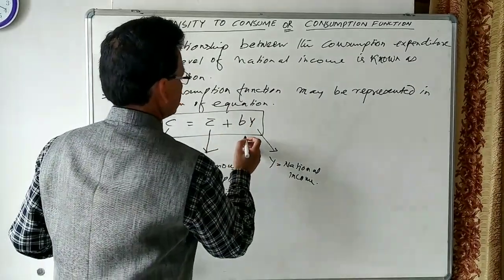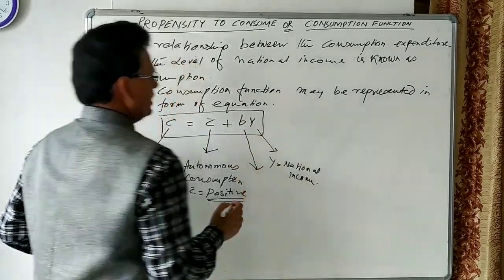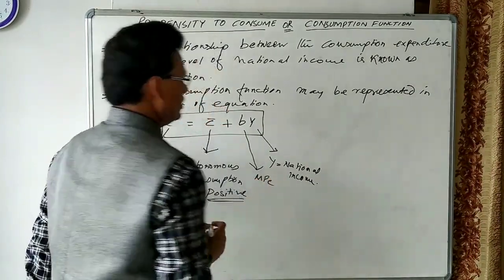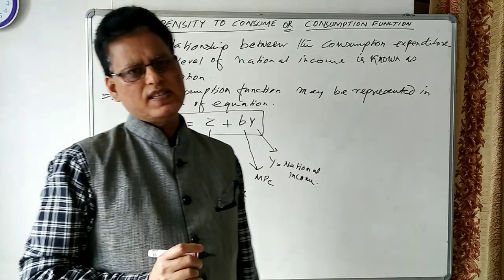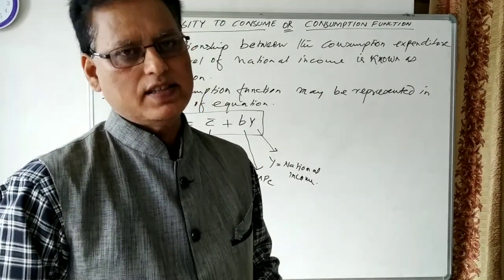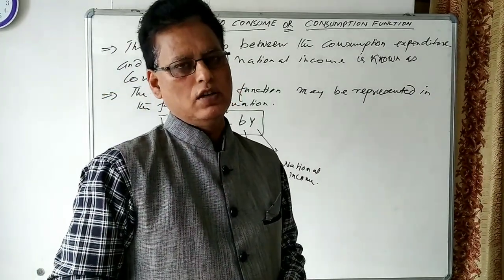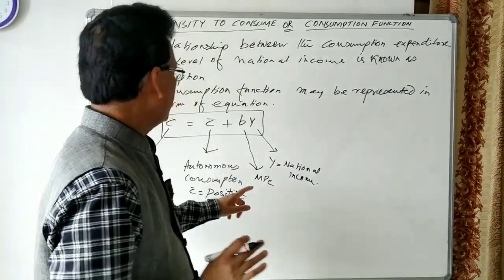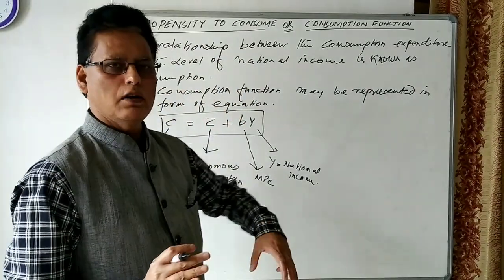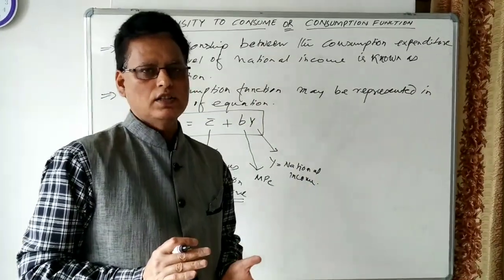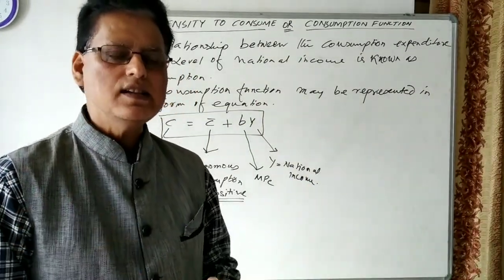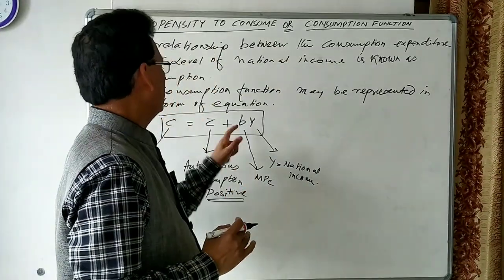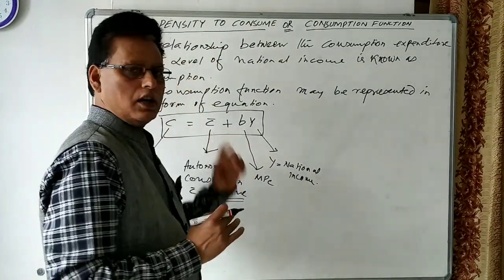Let us see what is this B. B is known as MPC, marginal propensity to consume. Marginal propensity to consume measures the rate of change in consumption to the change in the level of income. It means when income increases, there may be a certain change in consumption. So the rate of increase in consumption to the change in income is measured by B, that is, marginal propensity to consume.